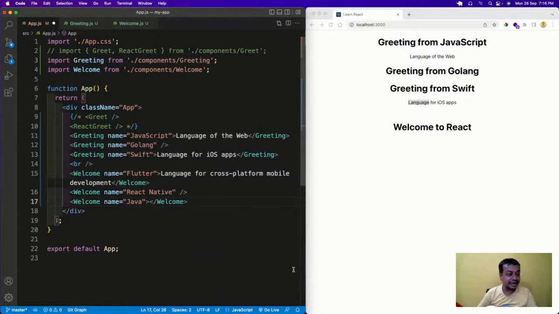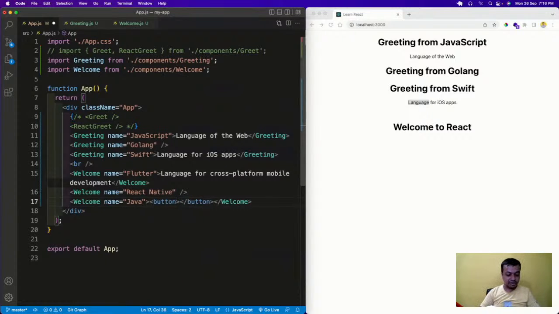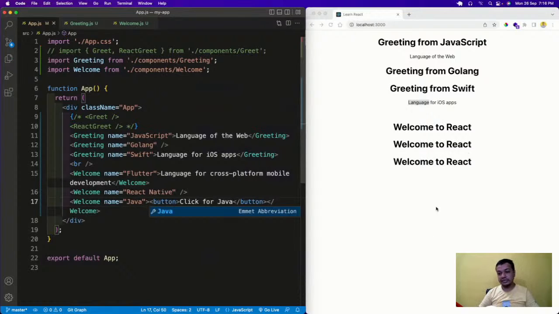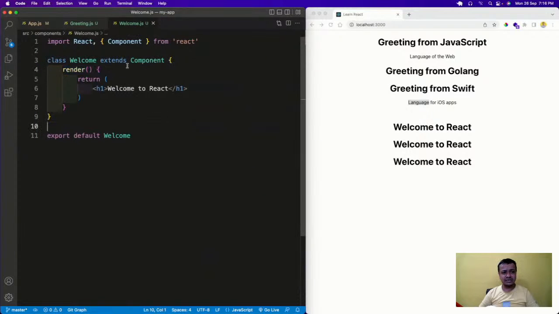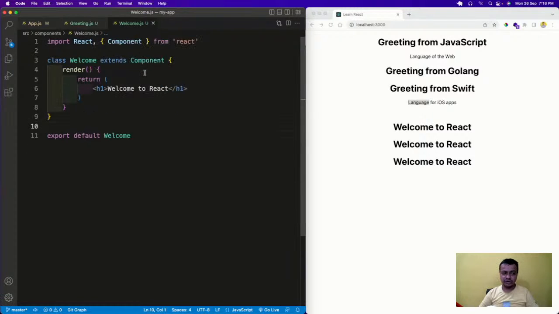So you can have something else also, like I can have a button here, completely fine. Click for Java I'll do and save it, and see, I'm not using it, so it is going there. But if I come here, there is no argument here. I was passing the prop as an argument, so how am I going to pass this? In a class based component there are no arguments like that. So how are we going to do that?